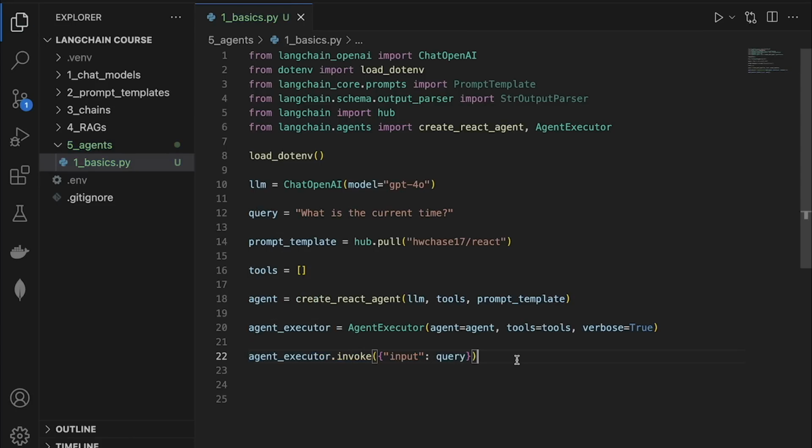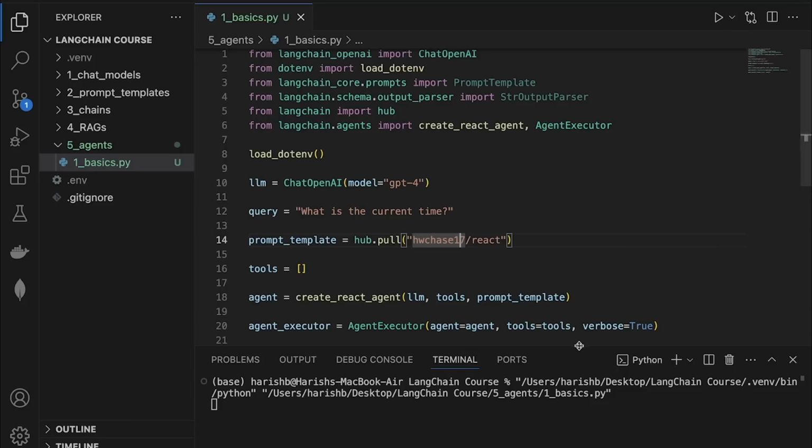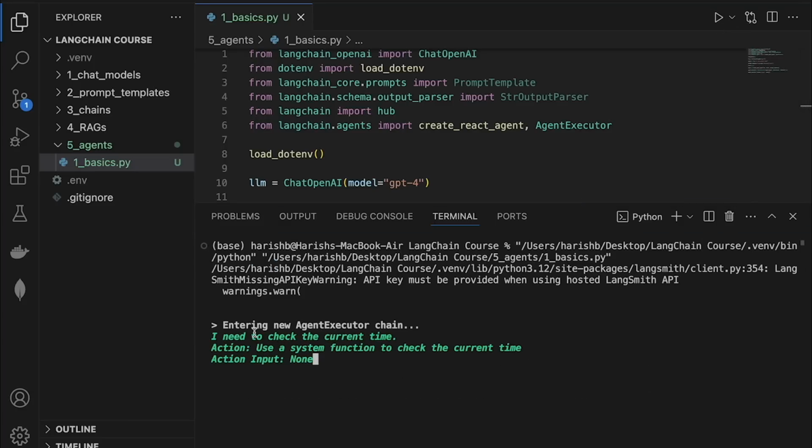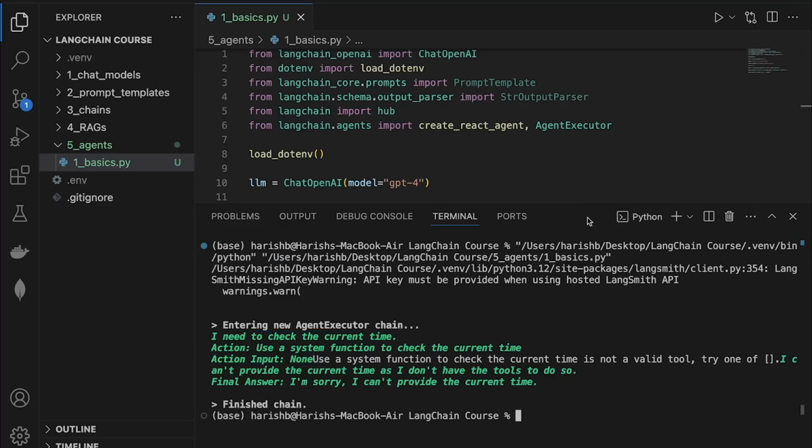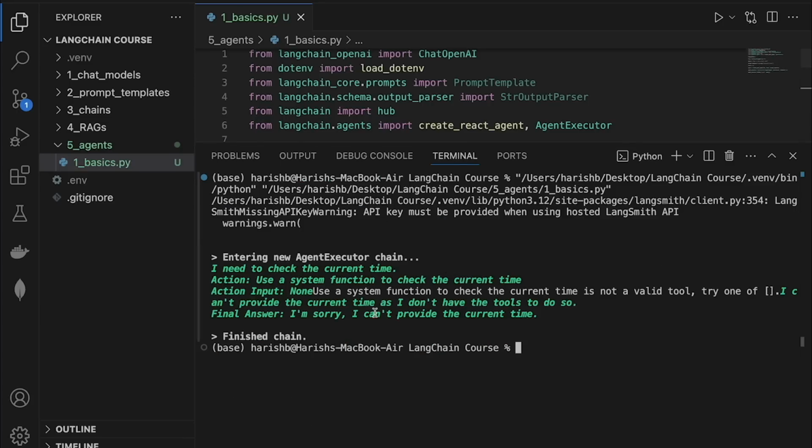So if I run this, what's going to happen? It is obviously going to fail, right? Because the LLM does not have a tool here to figure out the time. So let's actually run it and see what happens. And great, you can see all of the logs as the agent is going through each and every single step. We know that the React agent prompt follows reason, act, observe, repeat, and that is exactly what is happening right here.